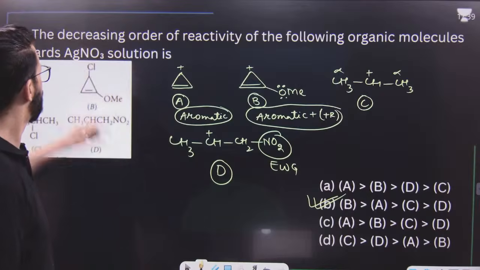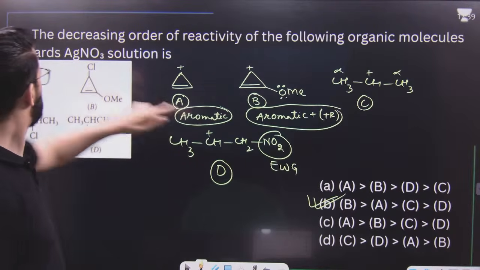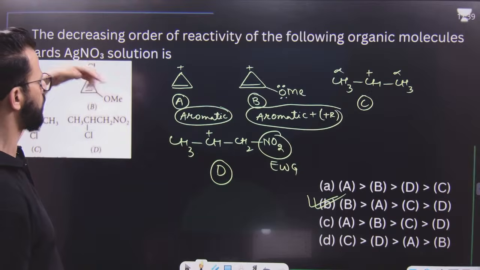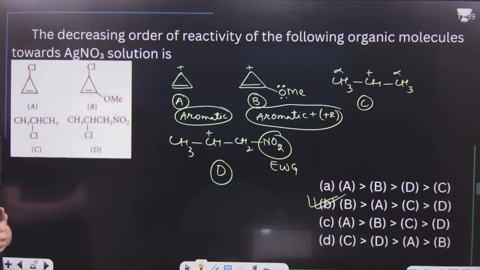So whenever you have a question like the decreasing order of reactivity towards AgNO3 solution or precipitate, this means it is that reaction whose rate is dependent on stability of carbocation. That means it is SN1 reaction.